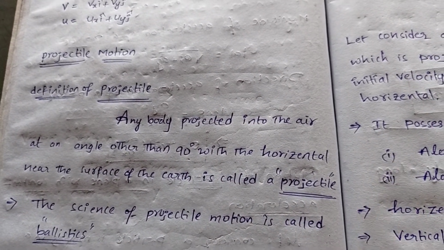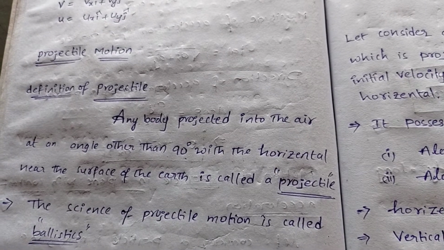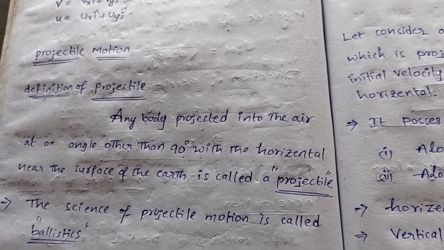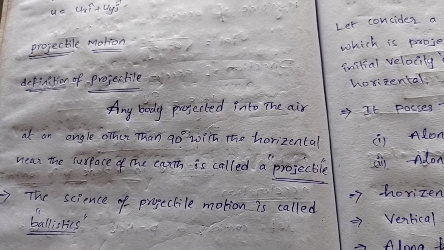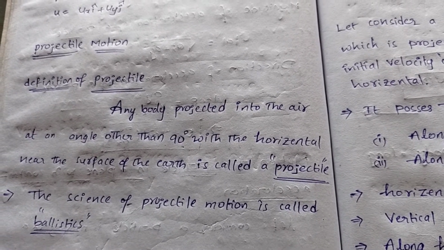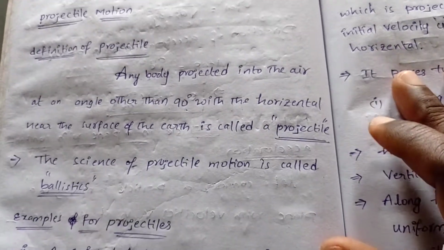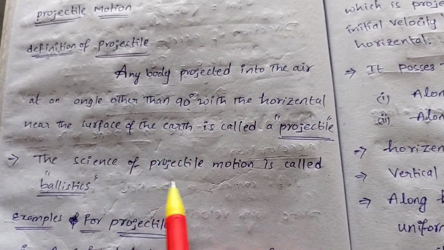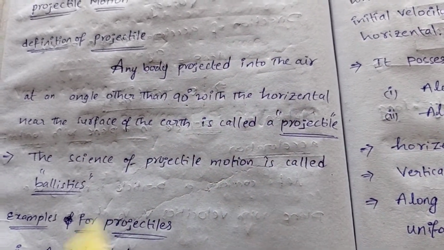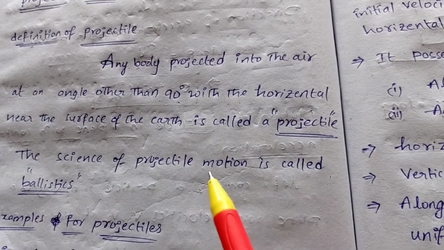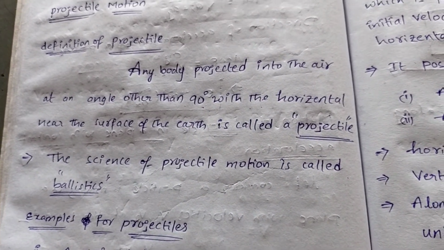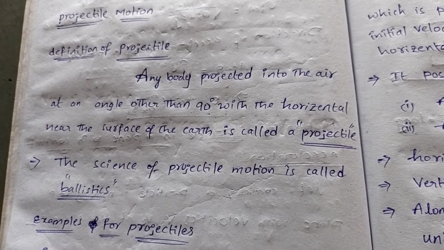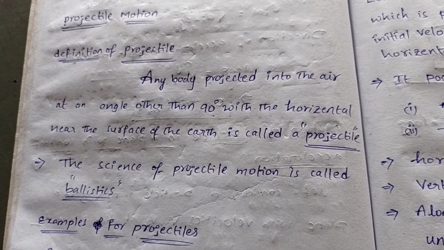If any body is projected into air at any angle other than 90 degrees, it becomes a projectile. So what are the examples of projectile? The science of projectile motion is called ballistics. The science which describes the projectile motion is called ballistics.